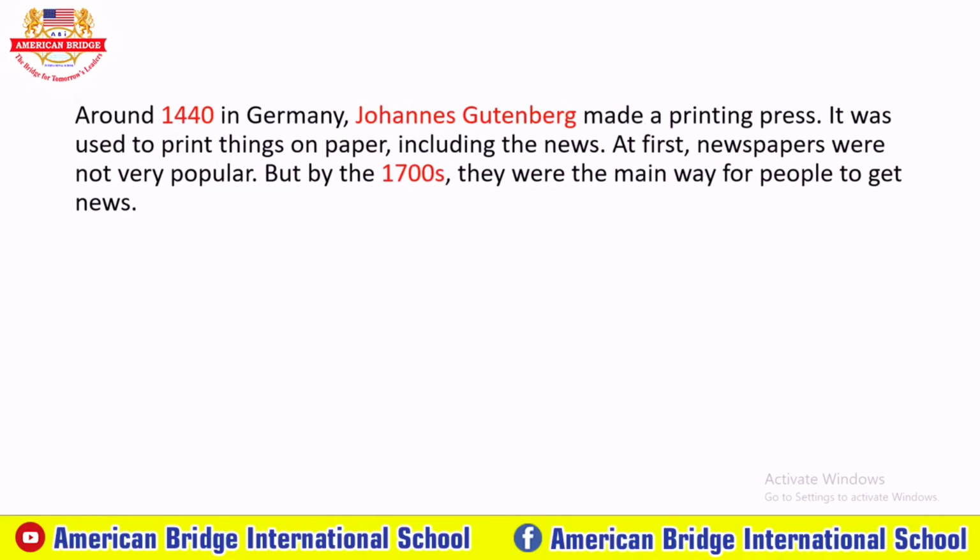So the inventor tried hard to make the printing press in order to print any document, especially the newspaper, for people to read every day, right? At that time it was used to print things on paper, like I told you, such as pictures, newspapers, or any documents, right?